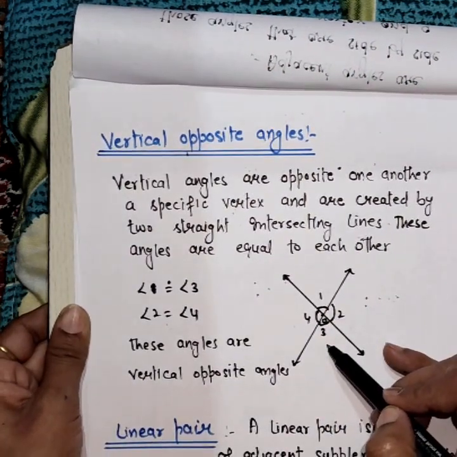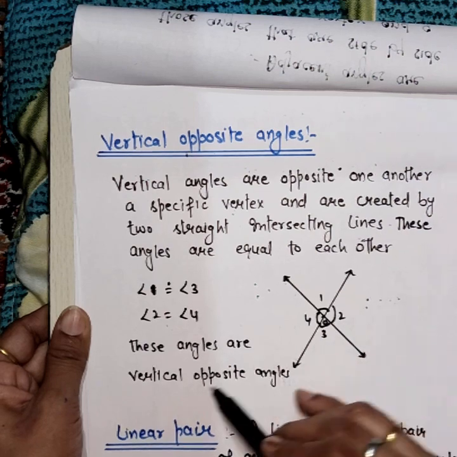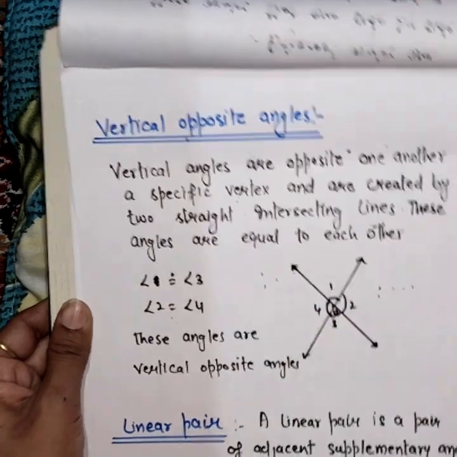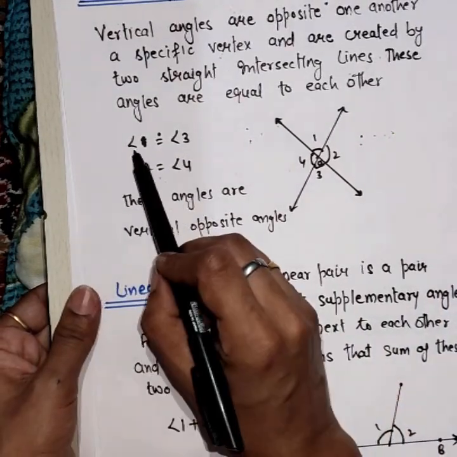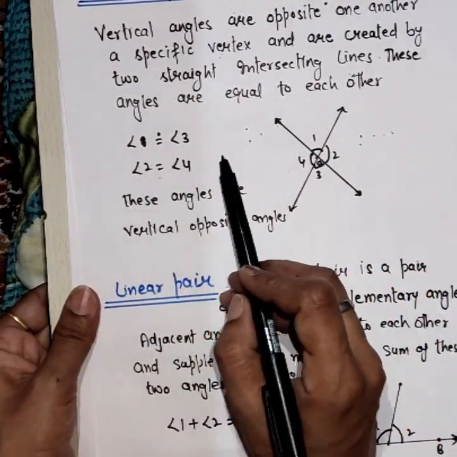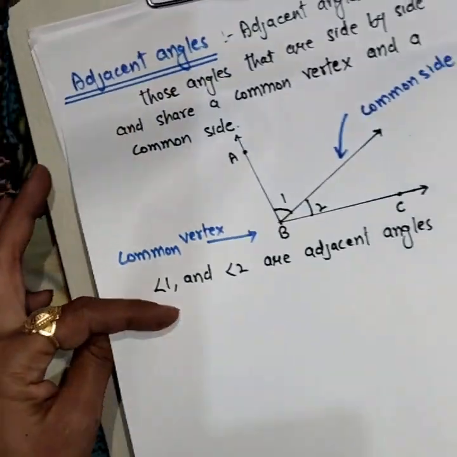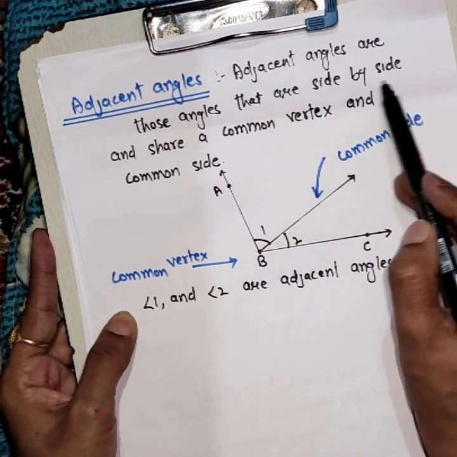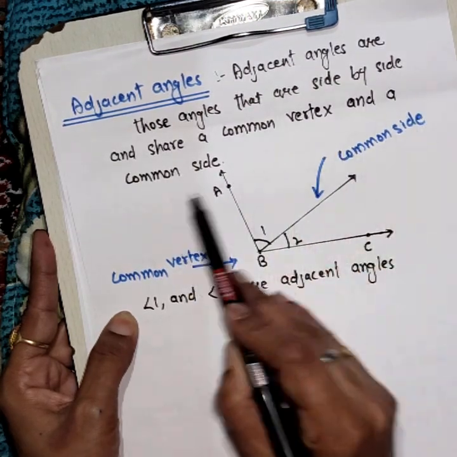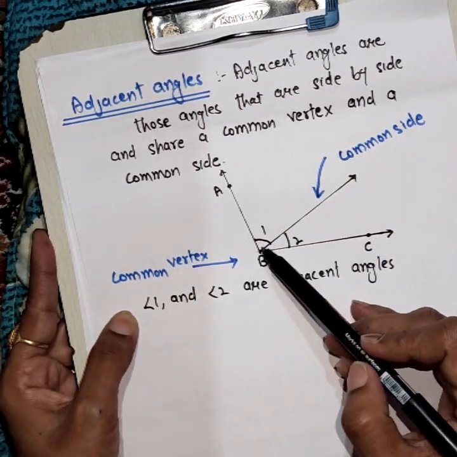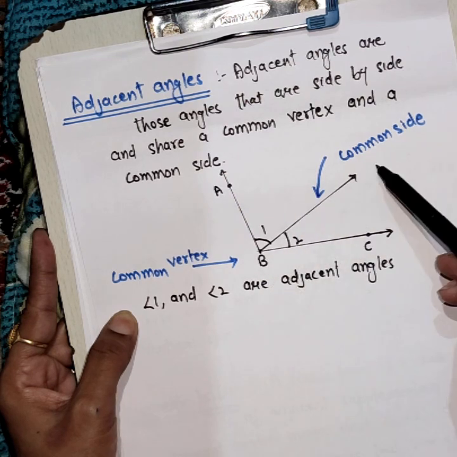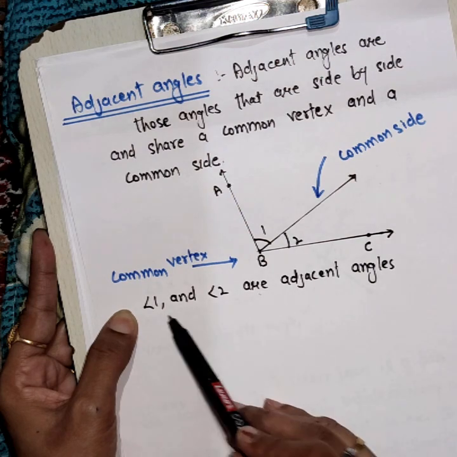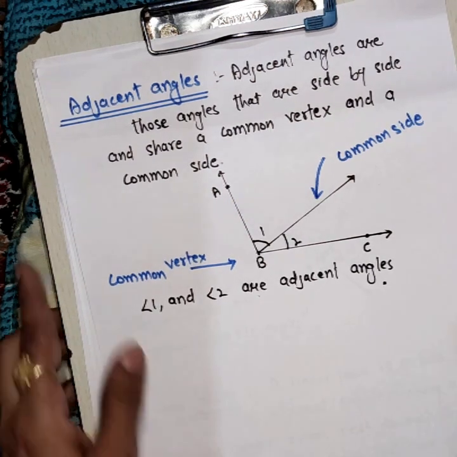Two intersecting lines with a specific vertex make opposite angles. Here angle 1 and angle 3 are vertically opposite. Similarly, 2 and 4 are vertically opposite angles. These vertically opposite angles are equal to each other, meaning angle 1 is equal to angle 3, angle 2 is equal to angle 4. Next are adjacent angles. Adjacent angles are those that are side by side and share a common vertex and a common side. Here angle 1 and angle 2 share a common side and a common vertex B. So angle 1 and angle 2 are called adjacent angles.